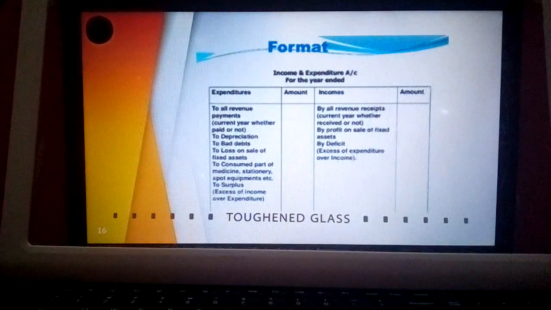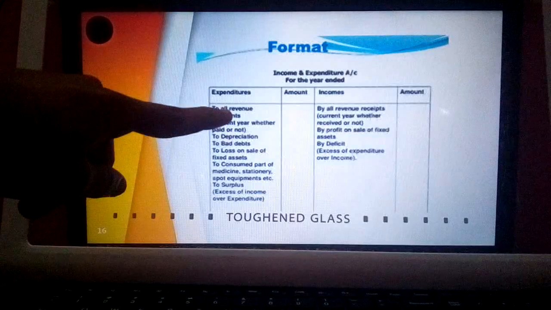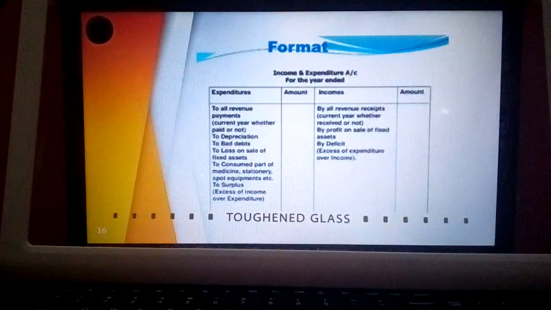Then if there is any provision for bad debts, that needs to be recorded, and in case there is a sale of assets, the profit or loss received needs to be recorded here. If there is a loss at the time of sale of a fixed asset, it needs to be recorded under the expenditure side. For example, the organization had a fixed asset, for example furniture, worth 1 lakh rupees, but they sold that furniture for 50,000.